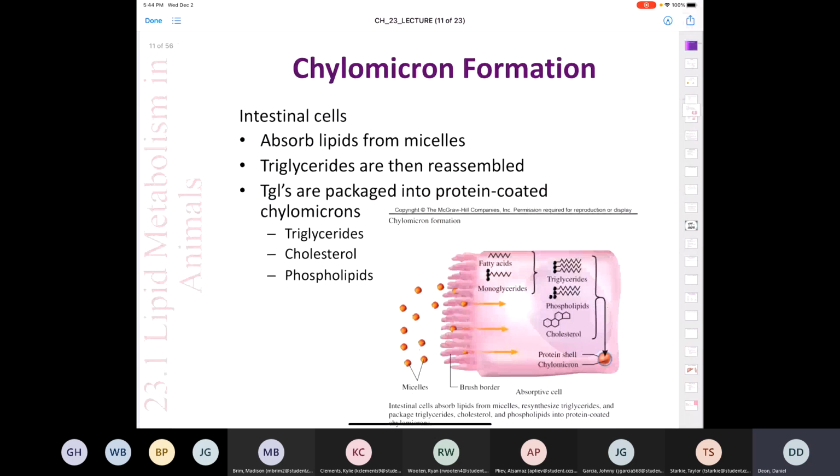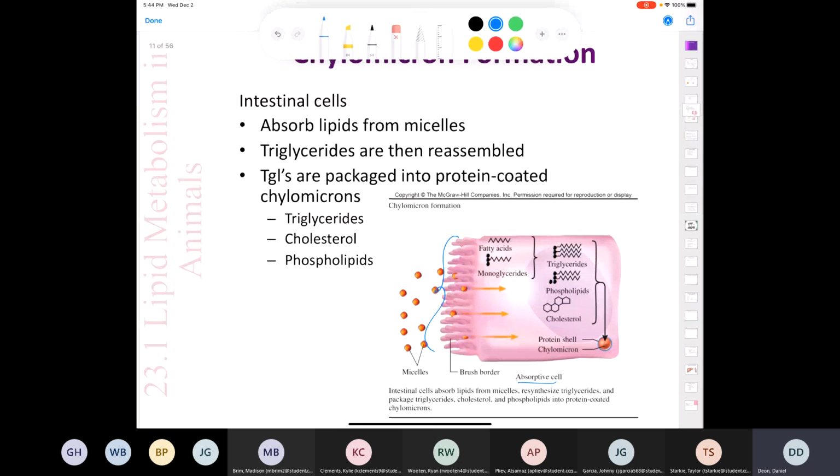And in order for it to be absorbed, they have to be packaged into chylomicrons. So intestinal cells are going to absorb the lipids from micelles. So we get the micelles being absorbed across, and it says here an absorptive cell, like an intestinal cell. The triglycerides are then going to be repackaged or reassembled, which is kind of surprising. And then they are packaged into protein-coated chylomicrons. You remember that we talked about chylomicrons earlier on in the class.